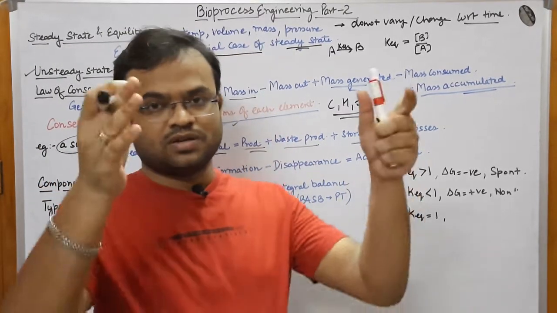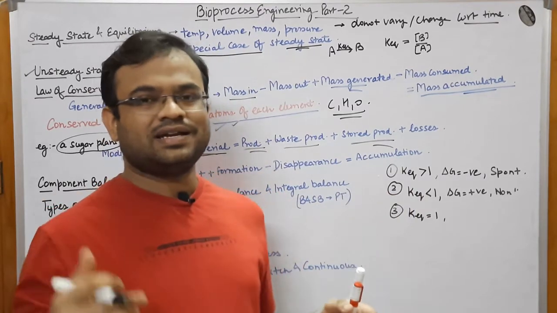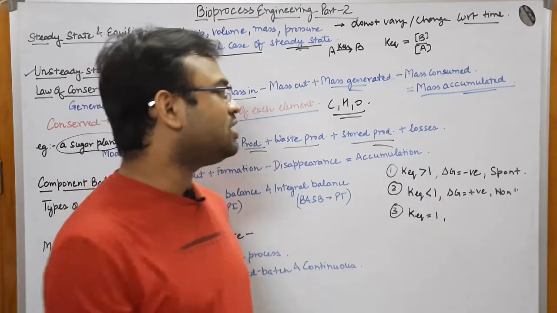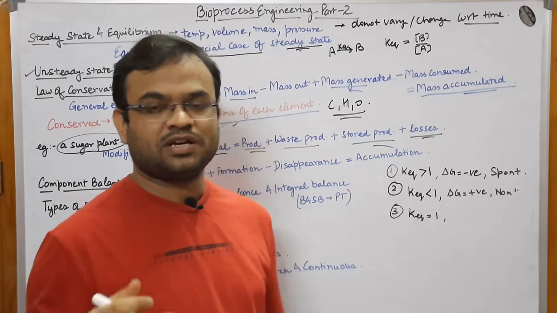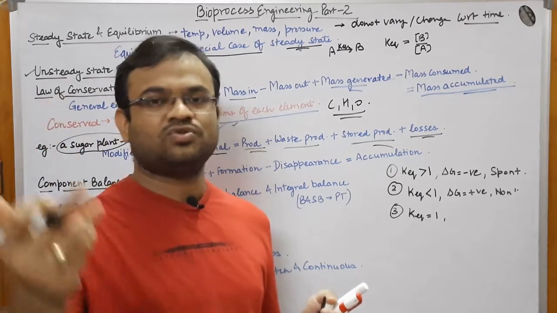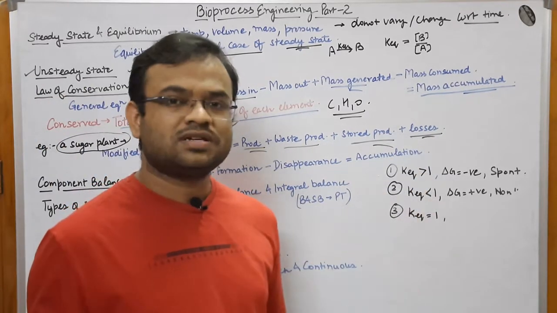There might be some sugar entities present inside the fermenter, that is the stored product. And finally the losses. There might be some charring of the sugar. The sugar might have got burnt or changed into vapor or gases. So that would be considered in the losses.